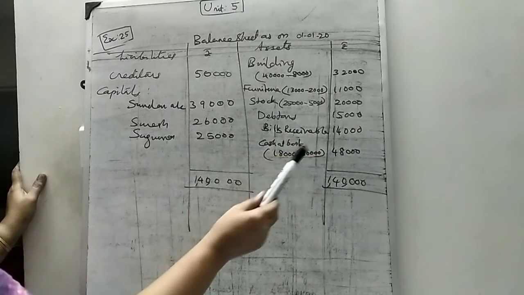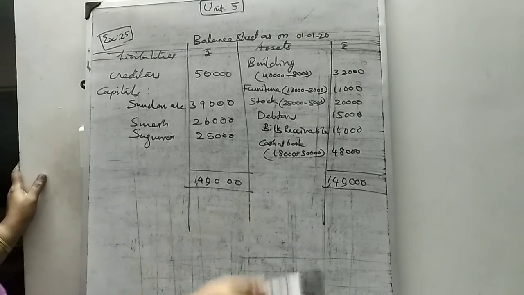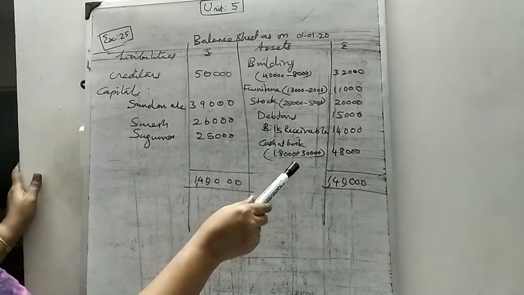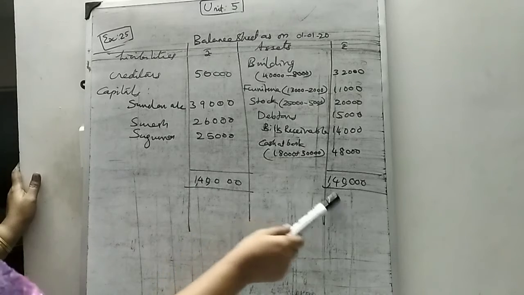Debtors as usual 15,000. Bills receivable 14,000, given in the question. Only cash at bank: see, 18,000 cash account balance plus 30,000 Sukumar brought now by bank, that 30,000. So total 48,000. So these two sides are equal.